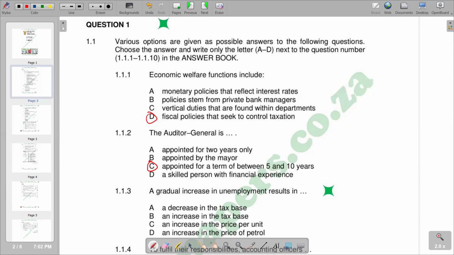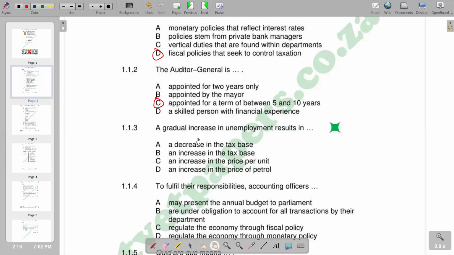Then move on to the next part, which is 1.1.3. A gradual increase in unemployment results in. We have different responses given again, but we see that the correct response that we have there is A, a decrease in the tax base. Remember, if these workers are employed, they are going to be charged what we call income tax with a pay as you earn in particular. So with that, we see that this is revenue collected by the government. So if they are now unemployed, when there's an increase in unemployment, it means that revenue is not going to be sourced or collected. So in that sense, we have a decrease in the tax base. So we have A as our correct response.